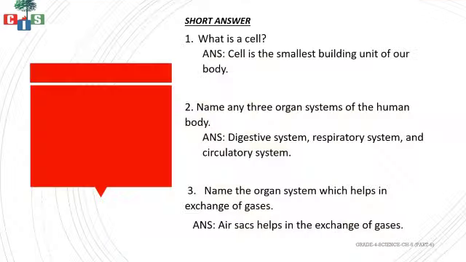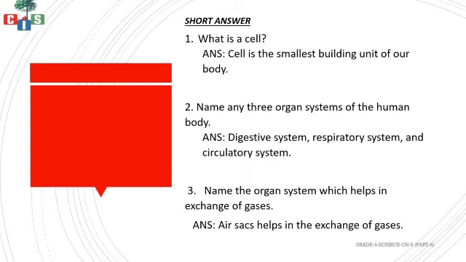Okay. Now, next are the short answers. In short answers, the first question is what is a cell? We have seen that cell is the smallest building unit of our body. Then we have to write down 3 organ systems. We have studied digestive system, respiratory system, circulatory system.